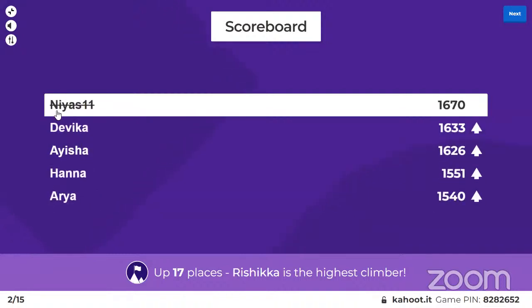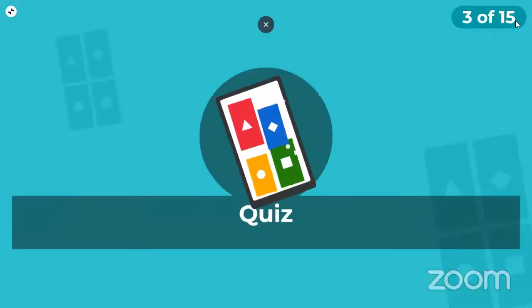We have changes in the leaderboard. Nias has come to the top with 1670 points. Devika has climbed to second spot with 1633 points. The third spot goes to Aisha, fourth spot goes to Hanna, and fifth spot goes to Arya. That's from the leaderboard. And we have Rishika as the highest climber here, climbing up 17 places in the scoreboard. All right, moving on to the third question.